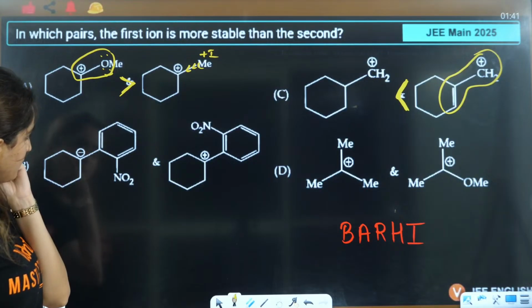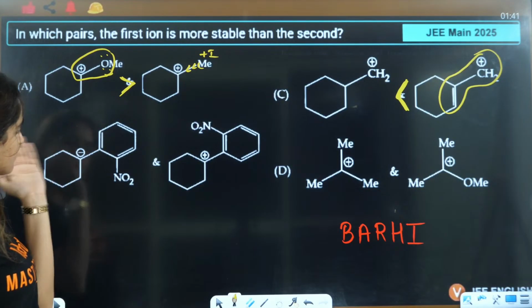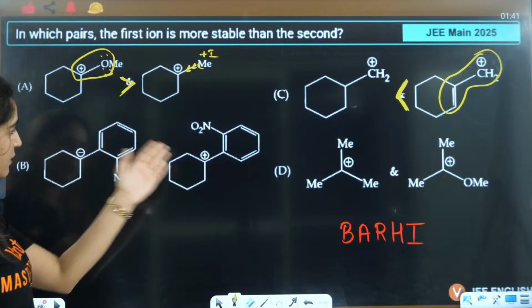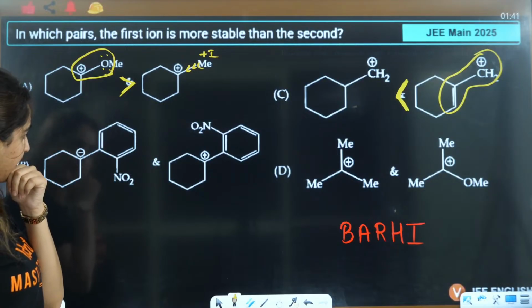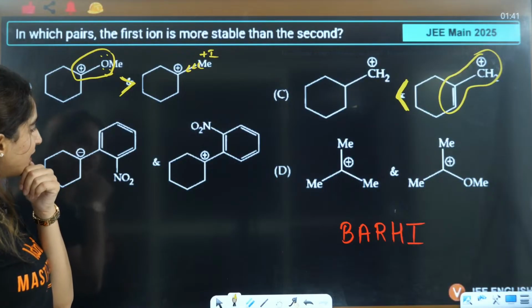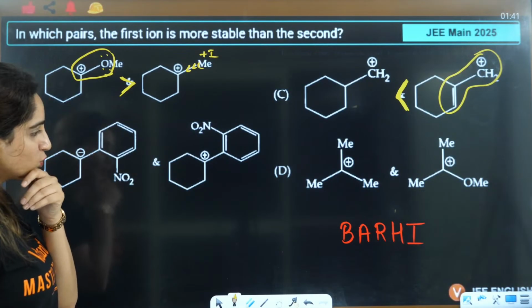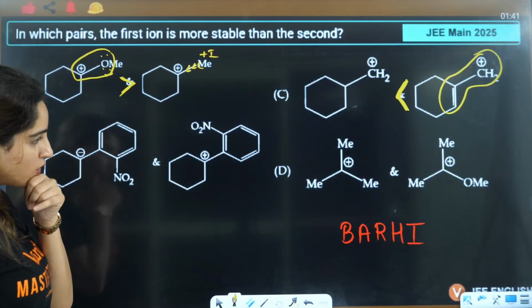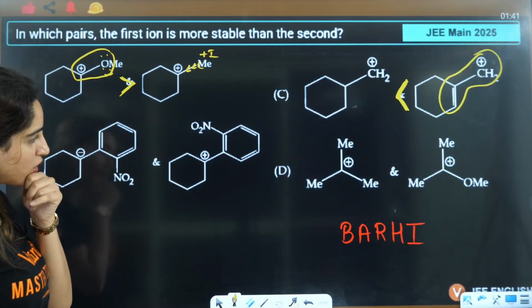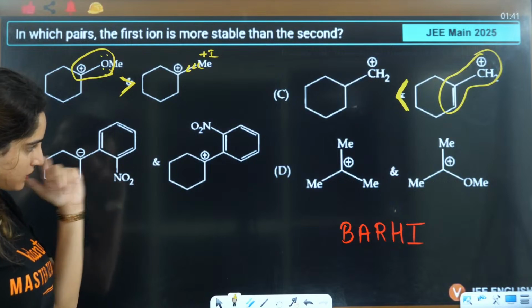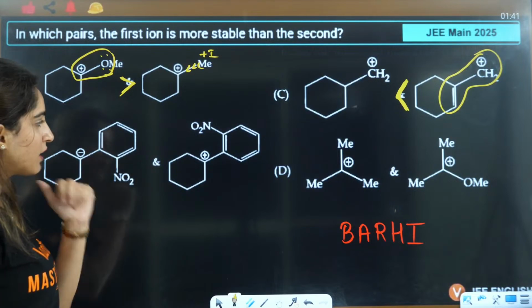These two are the same only. This is carbocation, carbanion. Back bonding, we can't see the back bonding. Aromaticity no, resonance no, hyperconjugation no, it is only here. We need to compare it. So inductive we will see.